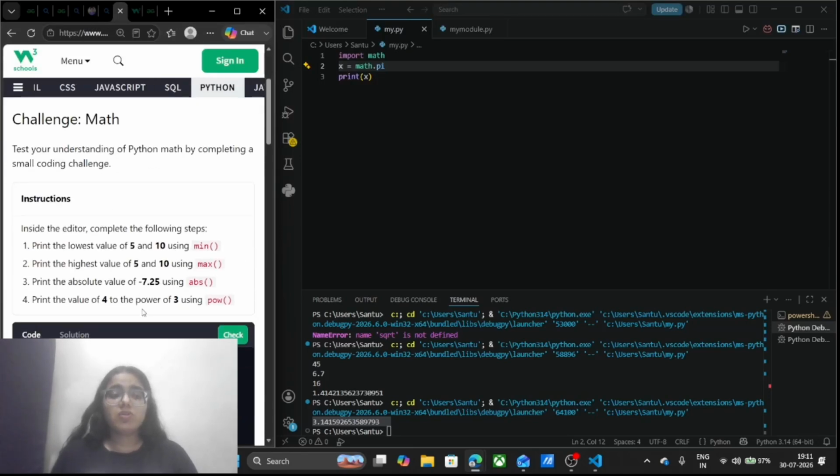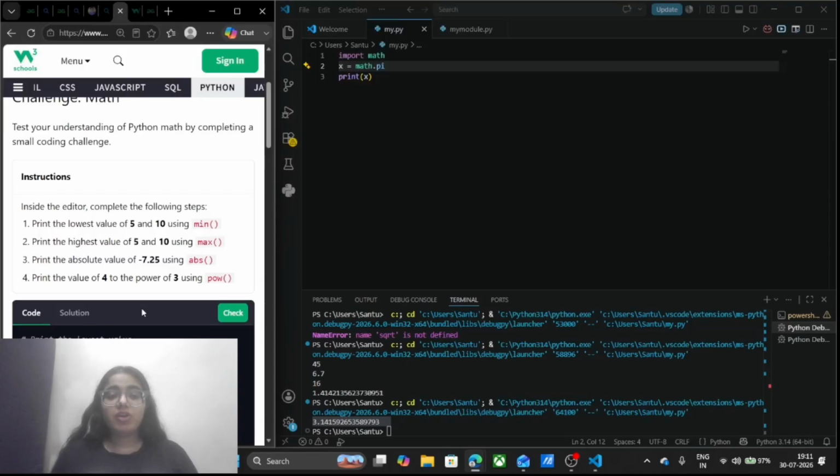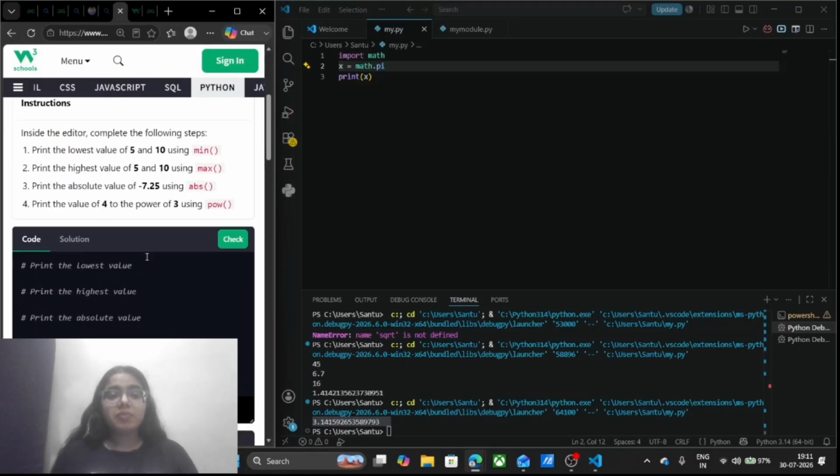Next we are going to solve a question on this. We have learned the math functions, and we are going to perform a question on this. It is saying to print the lowest value of 5 and 10 using the min function. I will simply write the command print. I want to print the lowest value, so I will use the min function here, and in the bracket the values 5 and 10, and bracket close.